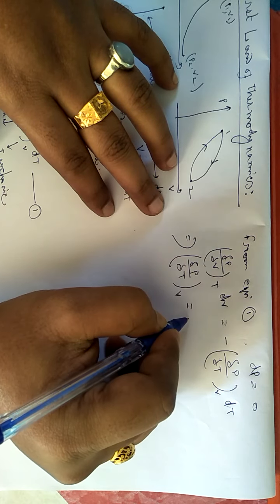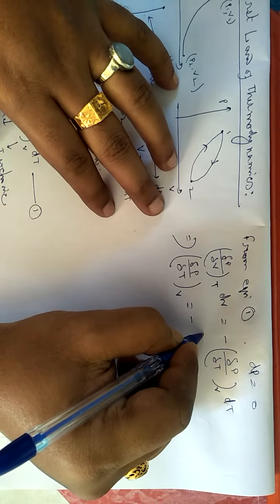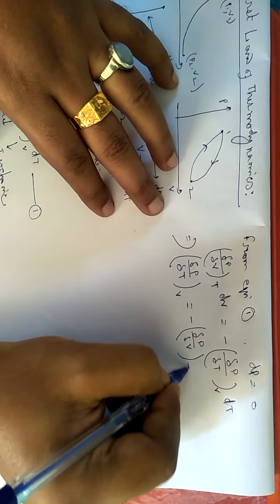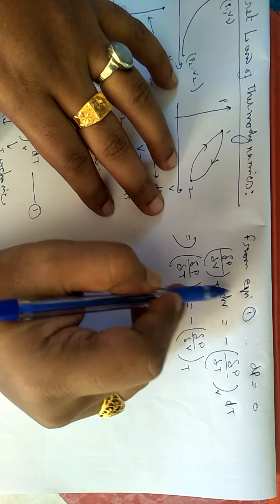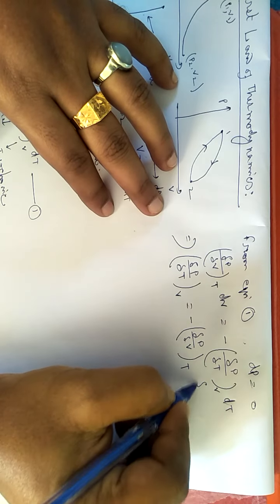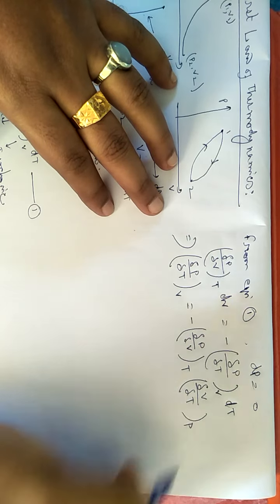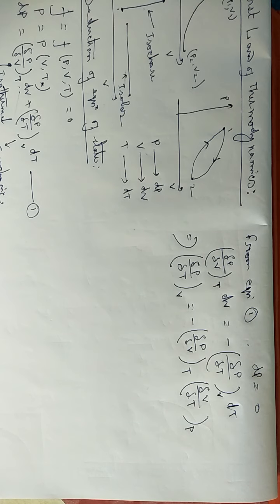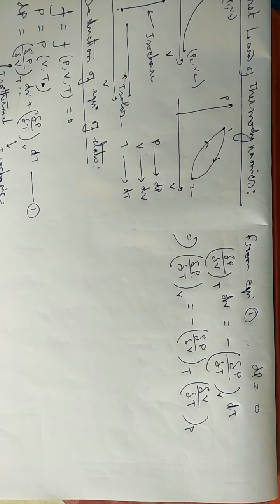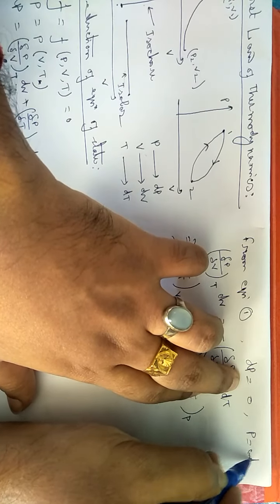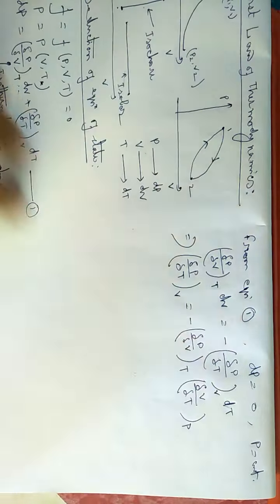So the right hand side will begin with minus (∂P/∂V) at constant T, then again this dV/dT. So this will also be written (∂V/∂T) at constant P. We are considering an isobaric process, dP equals to 0, that is why P equals constant. dP equals to 0 means P equals constant, that is why P constant is written in this function.